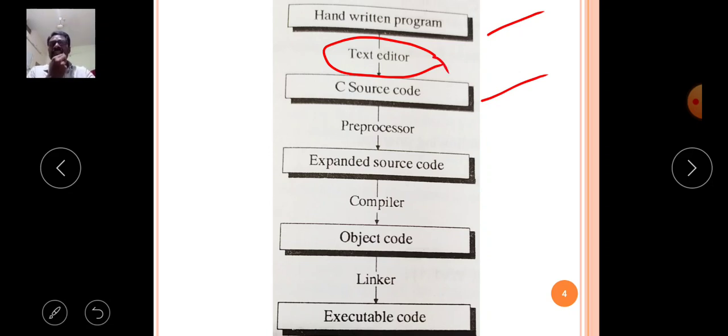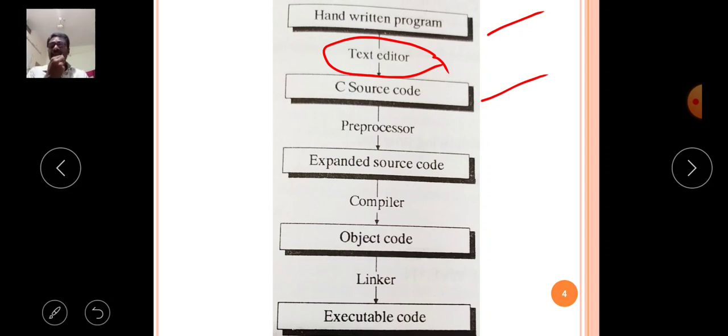When the C source code is available in the text editor, you simply save the program with the help of the F2 key. Then the programmer has designed a program successfully and saved it successfully in the text editor, and then it will be compiled.